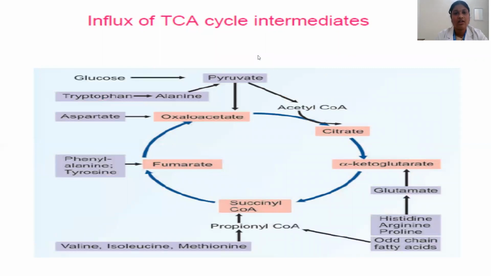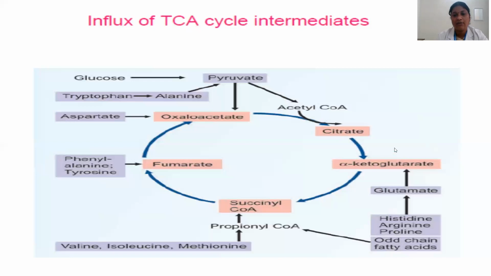Influx: there is an anaplerotic role of certain compounds or metabolic intermediates which will replenish the TCA cycle intermediates. Here you can see pyruvate is converted into acetyl coenzyme A and oxaloacetate. This pyruvate is replenished from glucose and also from tryptophan to alanine, and this alanine will get transaminated to form pyruvate. Similarly, aspartate in reverse can result in formation of oxaloacetate with the help of the malate aspartate shuttle. And this acetyl coenzyme A combines with oxaloacetate to form citrate, then alpha ketoglutarate.